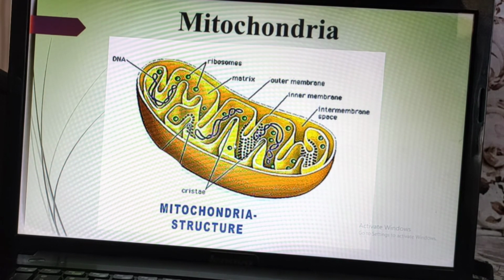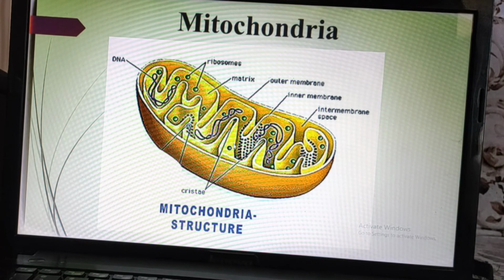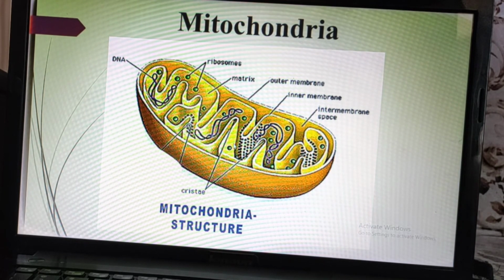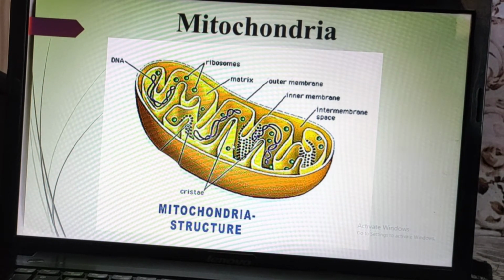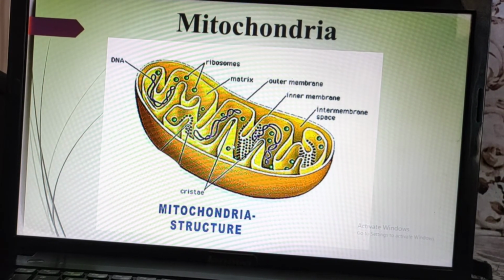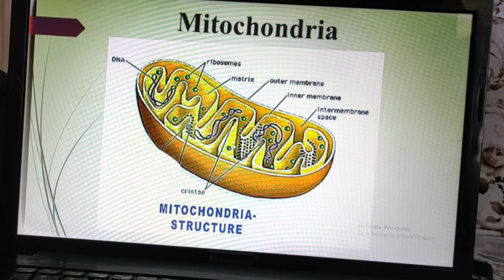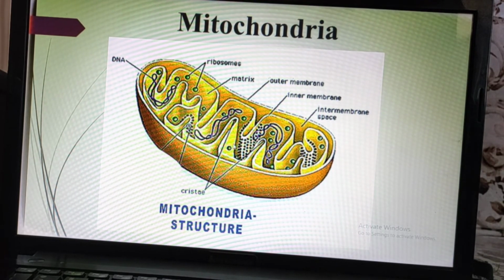This head is called the F1 particle, and this pedicle is called F0. This head has a particular function: it acts as the enzyme ATP synthase. ATP synthase is the name of an enzyme, and this foot acts as a proton channel.